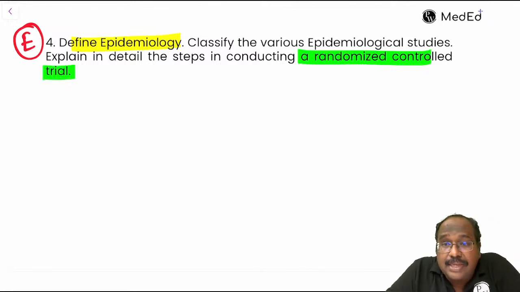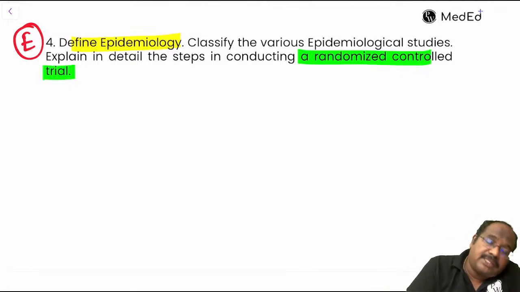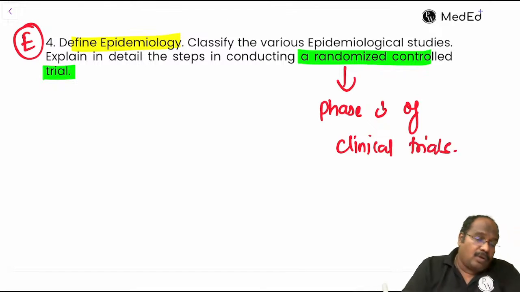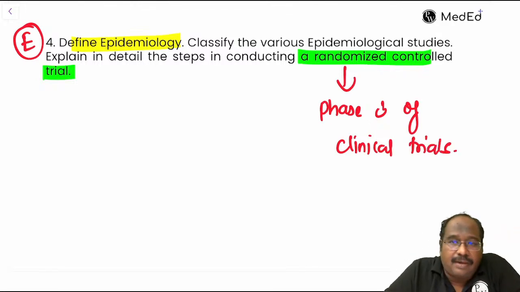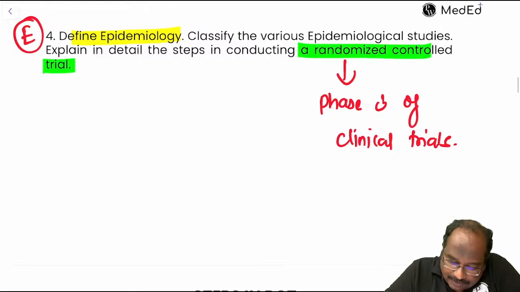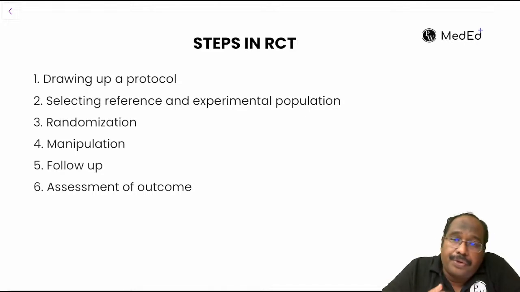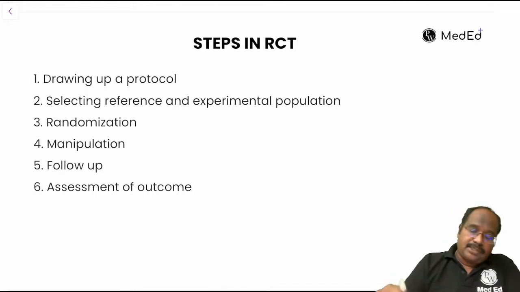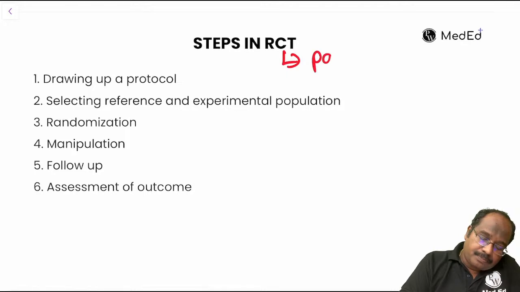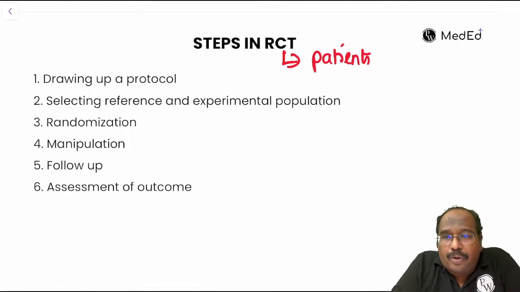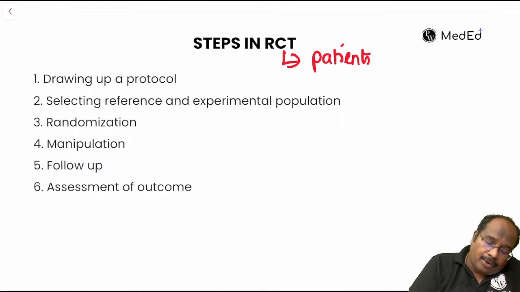What is RCT? If you see one of the phases of clinical trials, it belongs to phase 3. What are the steps in RCT? First step is to draw a protocol. RCT we do on patients. Drawing up the protocol, you are going to tell exactly what you are going to do.